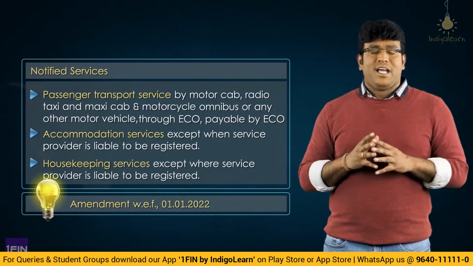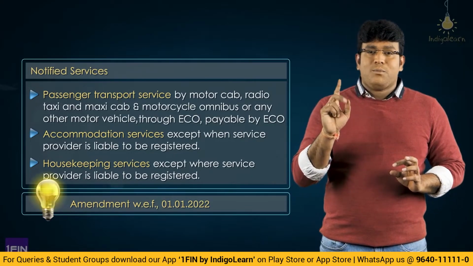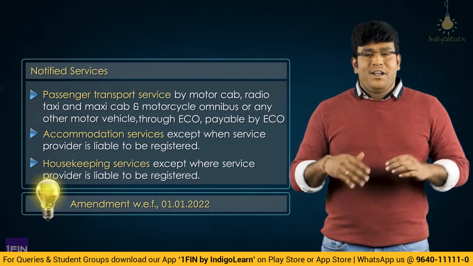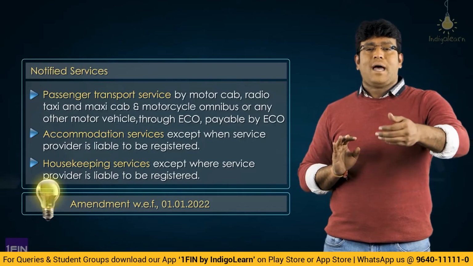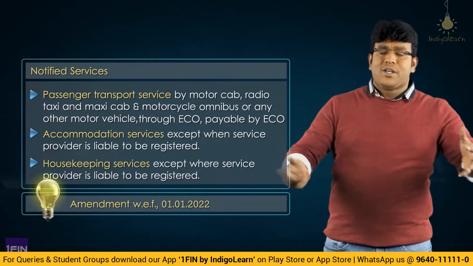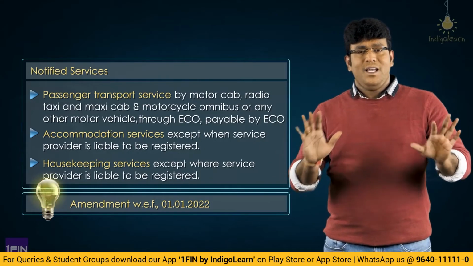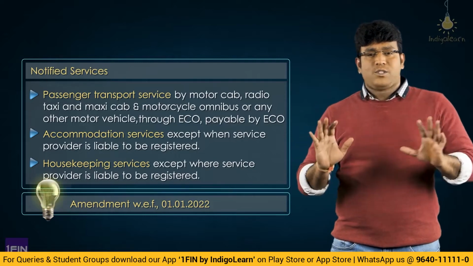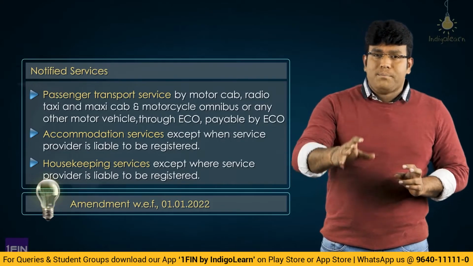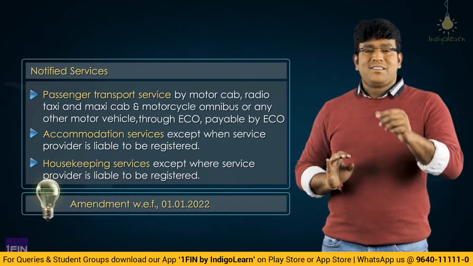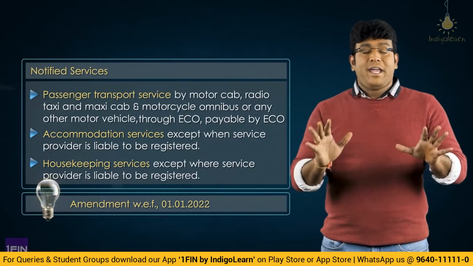In simple terms, what they have done is, earlier they covered only what, my dear friends? Radio taxi, motor cab, maxi cab, motorcycle. Now what they have done? Service by way of transportation of passenger by way of radio taxi, motor cab, maxi cab, motorcycle, omnibus or any other motor vehicle, whatever it is. So for example, now Shiva Teja opened an app known as Ola. I opened an Ola app. I did not book a car, I booked a bus. Earlier, this transaction was not covered under section 9.5, but now this transaction is covered under section 9.5.